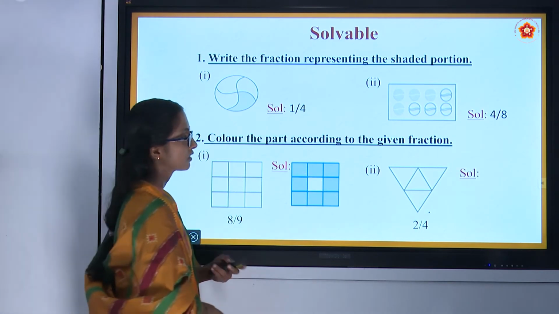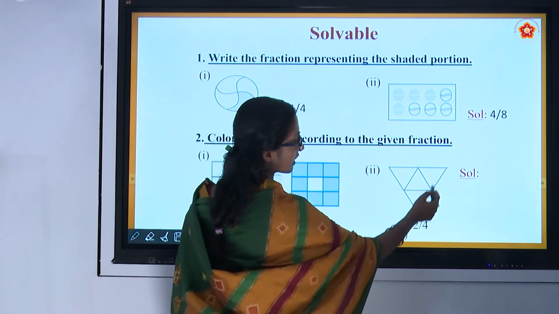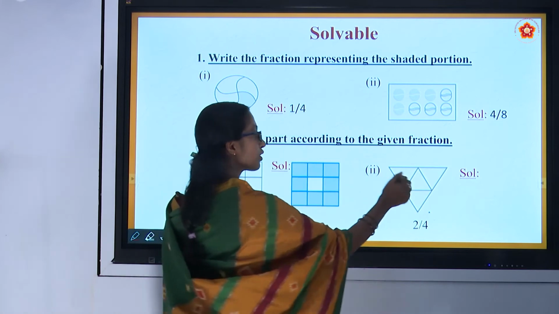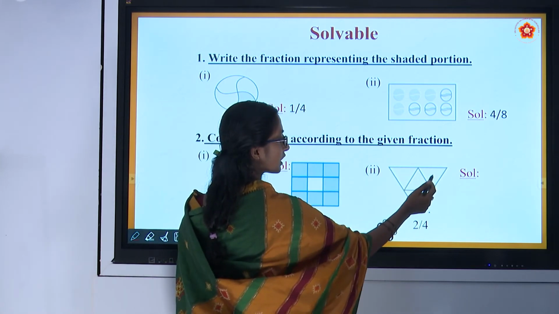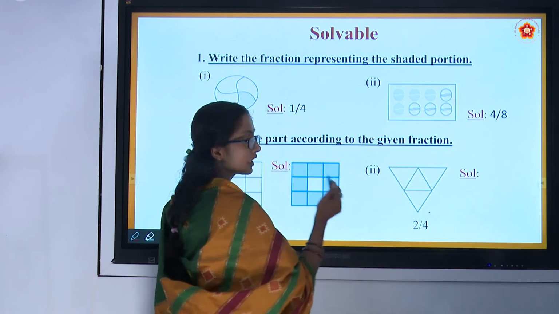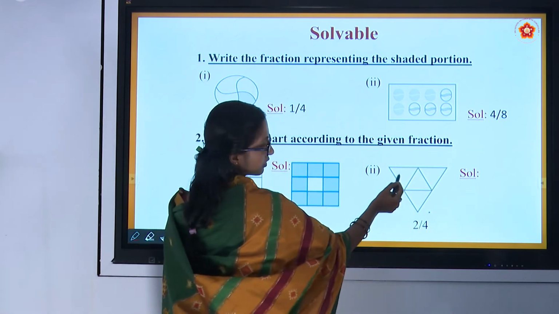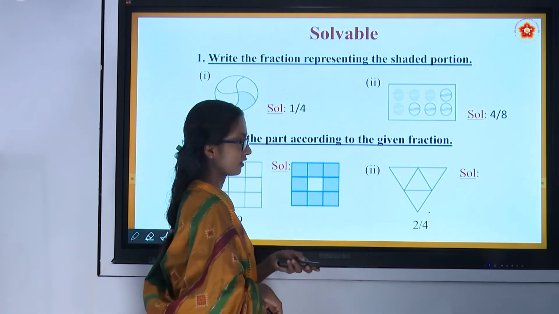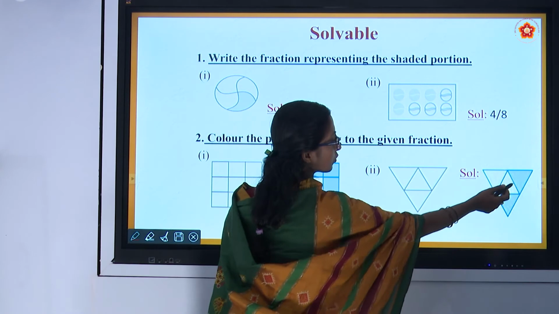Next, they are asking us about a triangle which is divided into some smaller triangles: 1, 2, 3, 4. 4 triangles are there. In that we need to shade only 2 parts. 2 parts means only 2 triangles we need to shade: 1, 2.